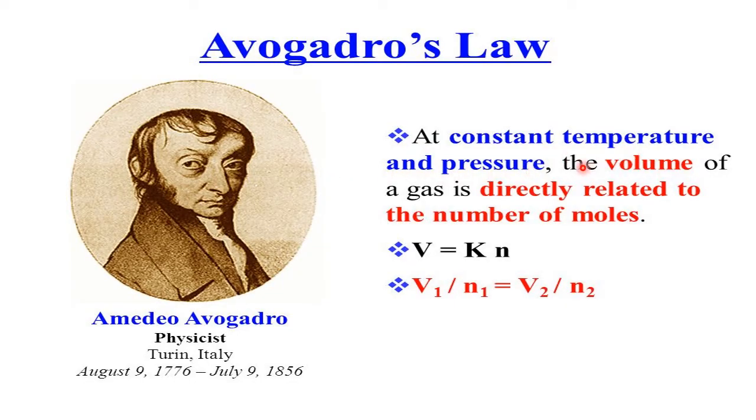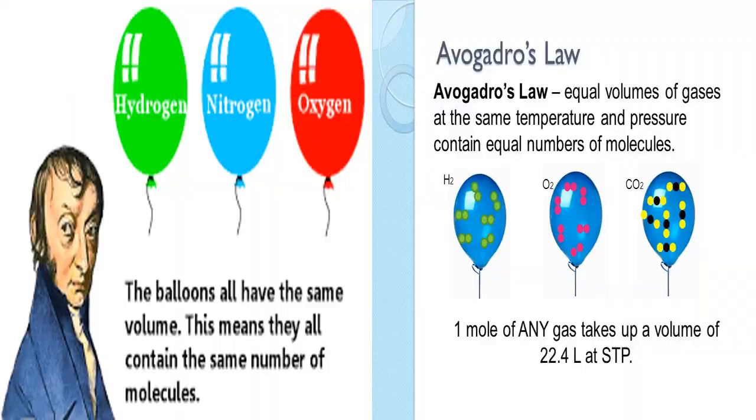At constant temperature and pressure, the volume of a gas is directly related to the number of moles. That means volume is related to the number of moles, the amount of gas, the mass of gas. When the amount of gas is more, or the number of moles of gas is more, naturally volume is more. Therefore V is directly proportional to N, or V equal to constant into N. Using the same relation, V1 by N1 equal to V2 by N2 equal to constant. So you can say this in this way also.